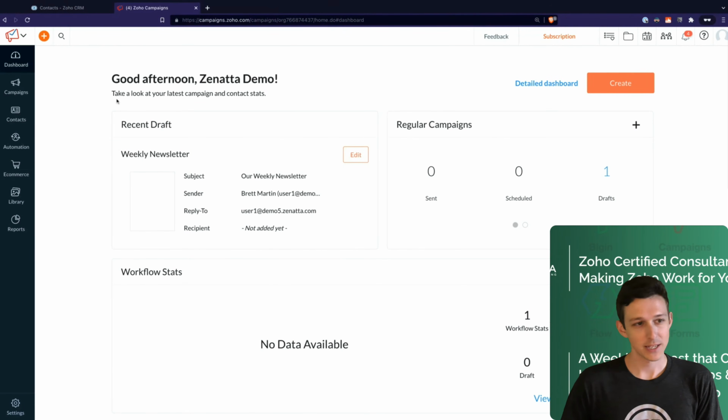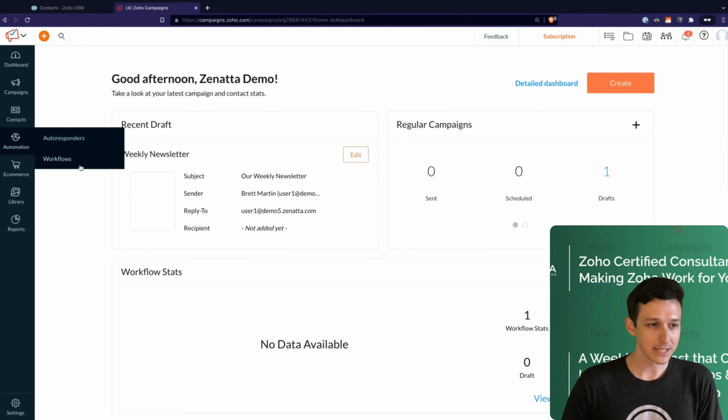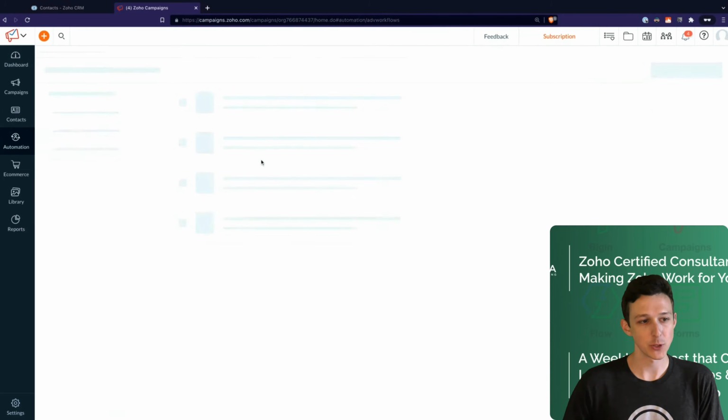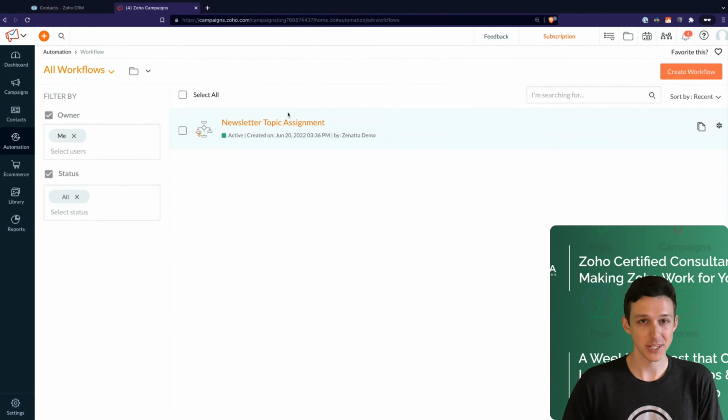Alrighty, so with that, let us jump right in. Earlier we had used workflows to associate our segment with a particular topic. That is one big use case for workflows, like list management, topic management, really any type of if-then statement inside of campaigns. But one of the biggest things that you're going to use workflows for is to create long form drip email sequences.